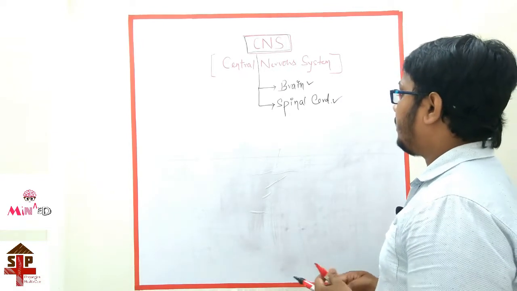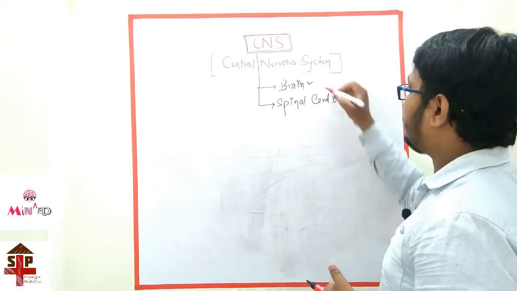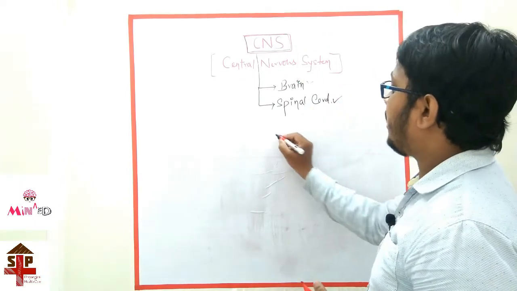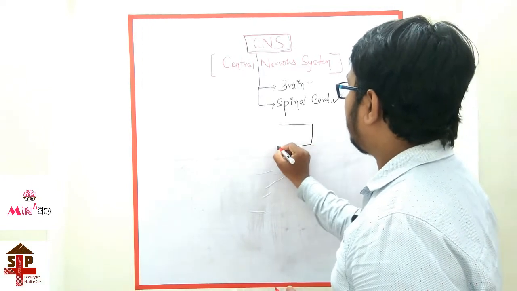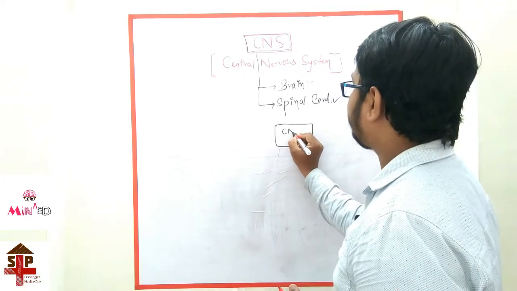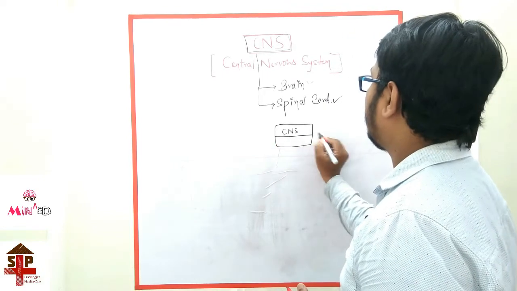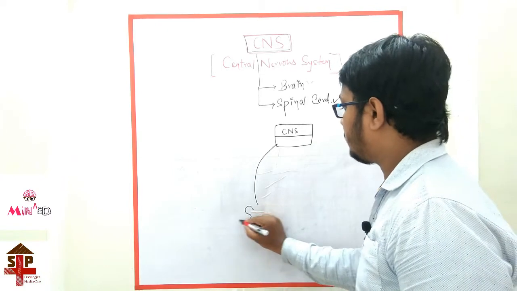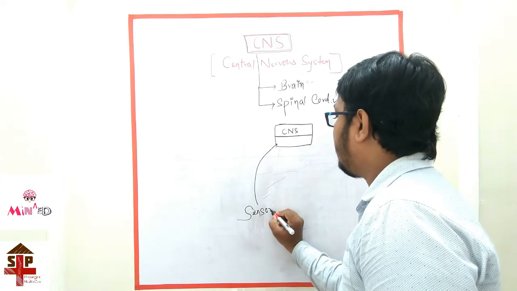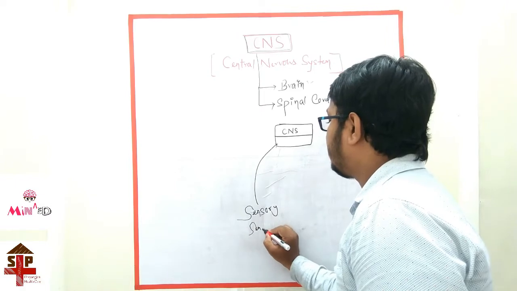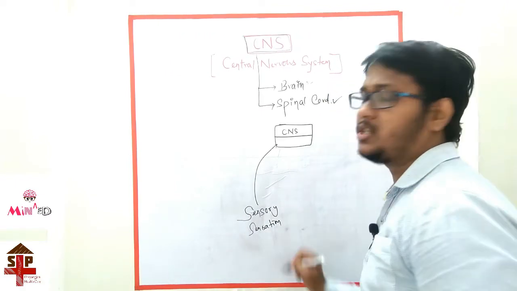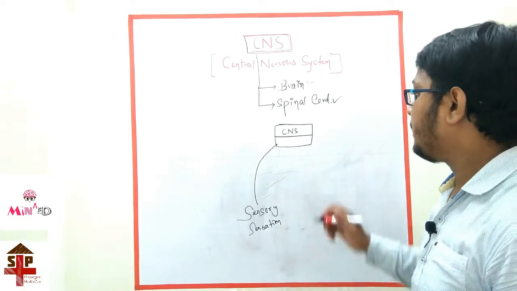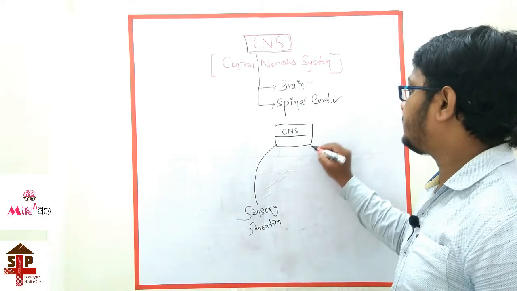We are now going to discuss the brain, and before that I am going to discuss how the CNS works. This is the central nervous system. Any sensory sensation, it can be a visual sensation, a general sensation, or a special sensation, goes to the central nervous system.